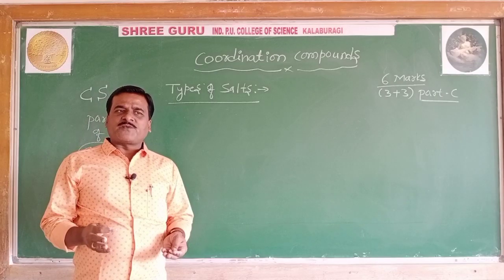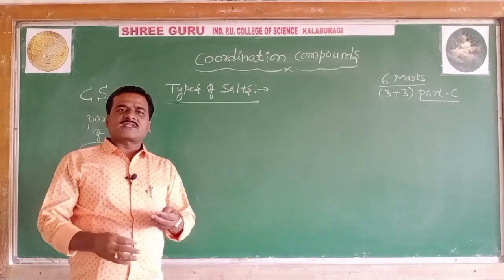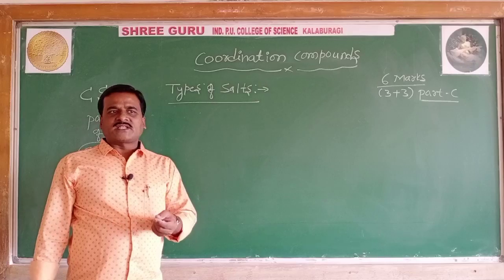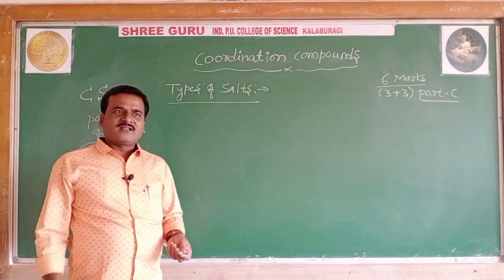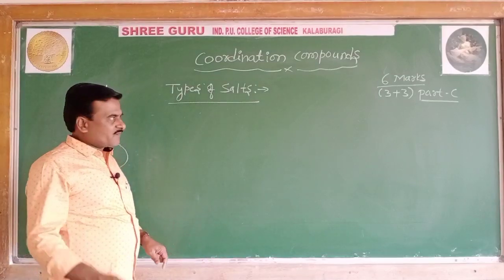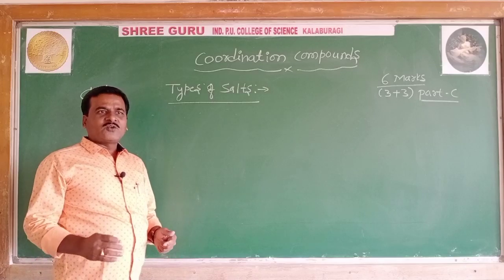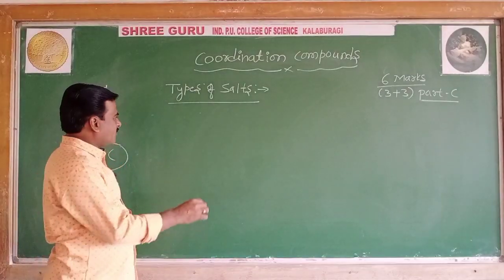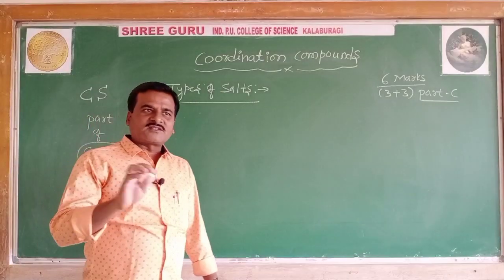The salts are formed by the reaction between an acid and a base, and that process we call neutralization. When an acid combines with a base, we get a salt like NaCl, copper sulfate, potassium nitrate, etc. In the introductory part of this lesson, let's understand the types of salts. The inorganic salts are mainly divided into 3 types.